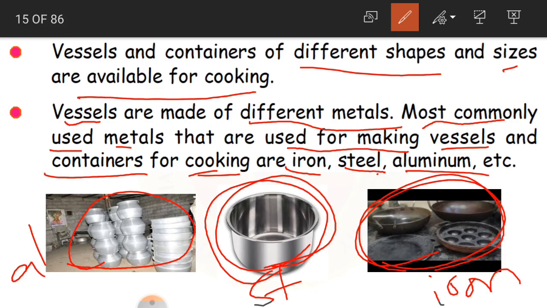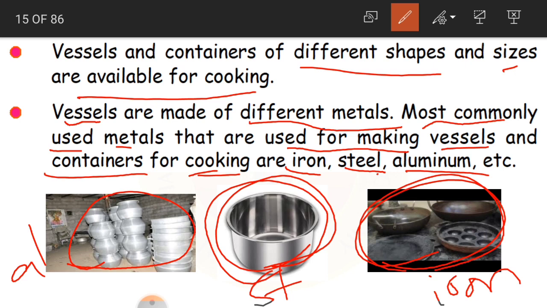We also use some other metals like copper. Copper bottles where we store our water, as it is good for health to drink from a copper container, so these days we prefer to drink water from a copper bottle.